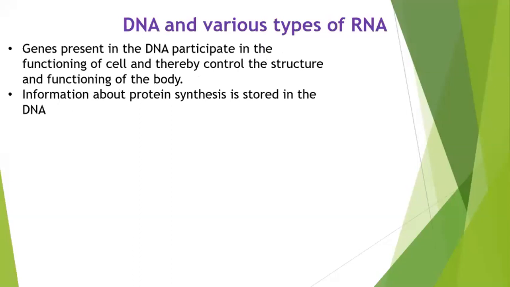We just saw that a gene of the DNA makes a particular protein. So who has the information about which protein to make? The gene. The genes have the information about the particular protein. So by the gene, a particular protein will be produced.